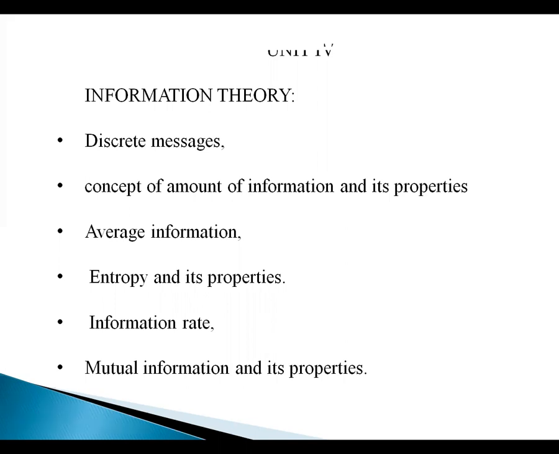The averaging of information is nothing but the entropy. So entropy is the averaging of information. All the independent informations are averaged. Suppose there are 4 events. Then the sum of the information divided by the number of events, 4, is the averaging of information. That is nothing but the entropy.